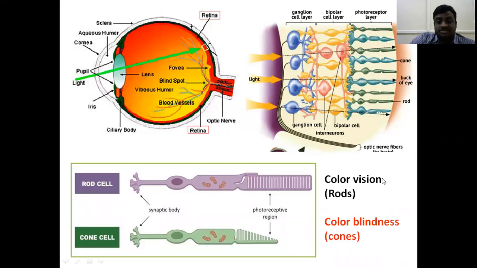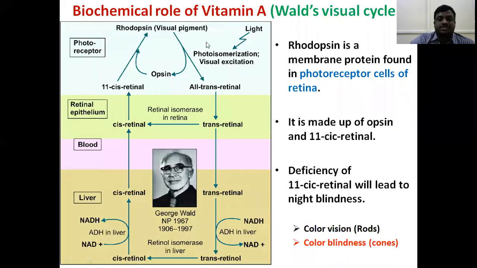Color vision mainly depends on the rods. Color blindness mainly depends on the cones. So in case of damage to the rod cells of the retina, that may produce color vision problems. In case of any damage to the cones, this may produce color blindness. Now we will see what's the visual cycle.